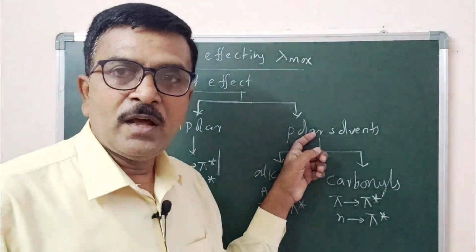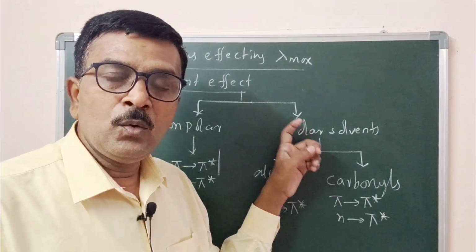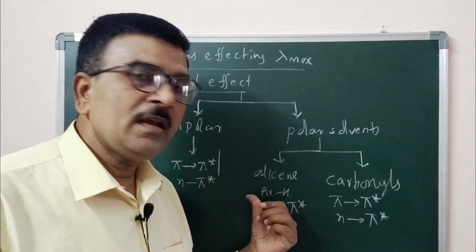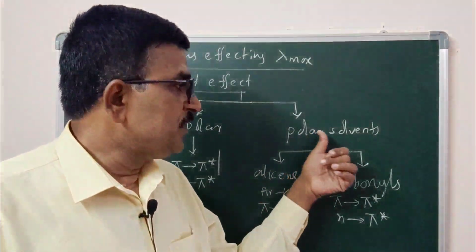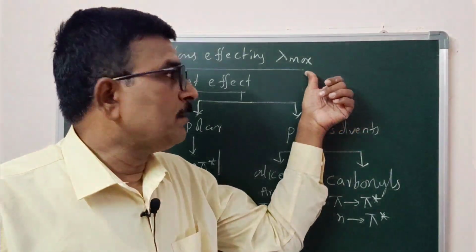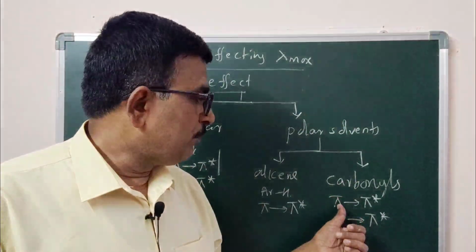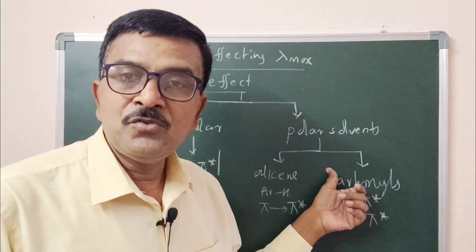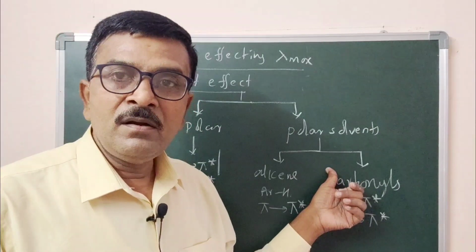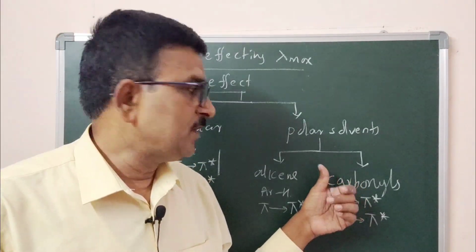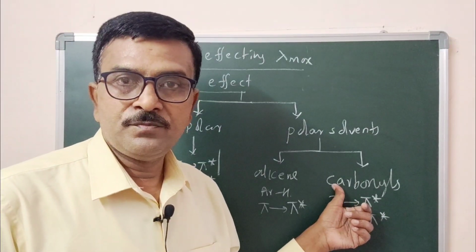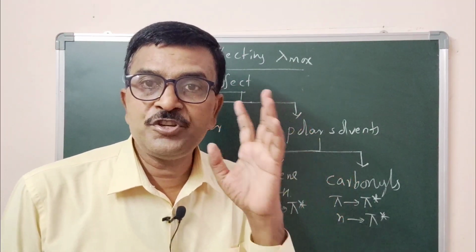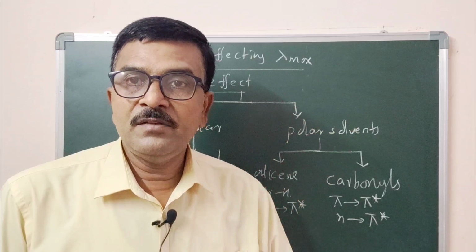Now coming to polar solvent, the polar solvent again does not affect the absorption maxima for pi to pi star transition in alkene or aromatic hydrocarbons, but these solvents affect the absorption maxima of both pi to pi star transition and n to pi star transition of compounds which contain pi electrons as well as non-bonding pairs of electrons. Example, carbonyl compounds. So we can observe the solvent effect in a molecule which has non-bonding electrons as well as pi electrons.